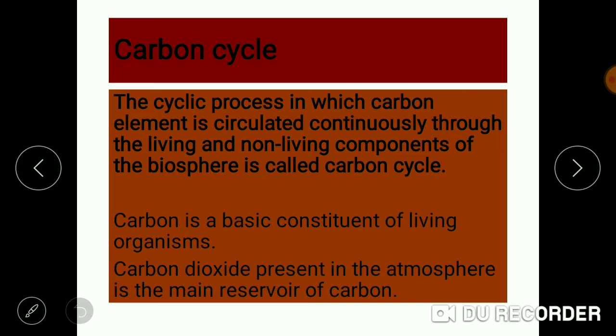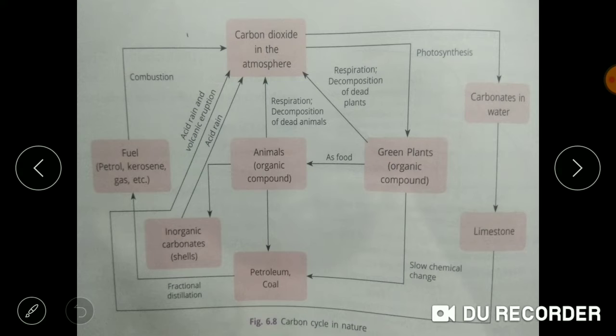Carbon dioxide is present in the atmosphere and is the main reservoir of carbon. This is a complete carbon cycle being made over here, and now we will be starting with the explanation of each and every step involved in the carbon cycle. So step 1 is the process of photosynthesis which occurs in green plants.